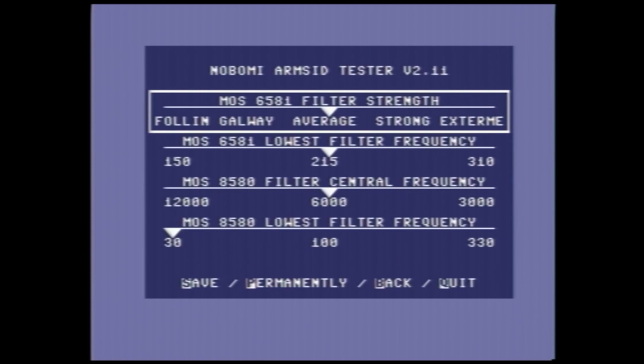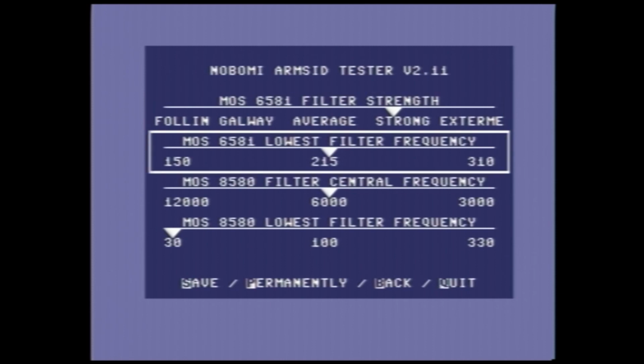And you can see for the 6581 we have two options we can set. So filter strength and lowest filter frequency. There is a total of 14 steps for filter strength. So what should we do? Let's see about increasing it slightly. So that's 3 steps up.